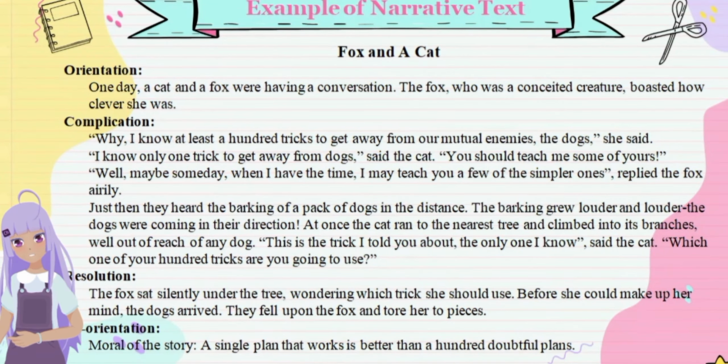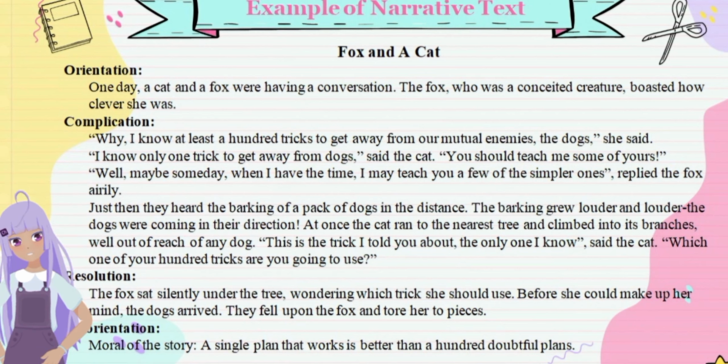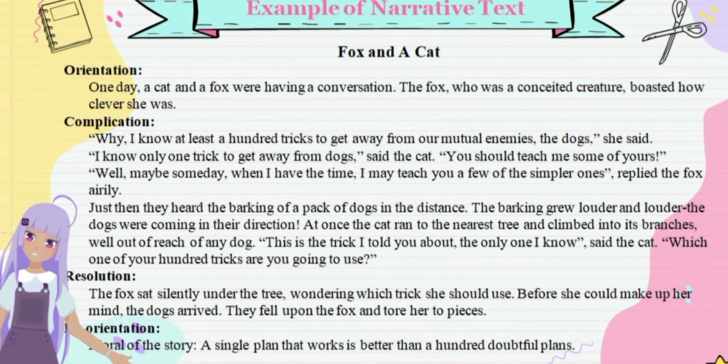Example of narrative text. The title is "The Frog and the Cat." Orientation. One day, a cat and a frog were having a conversation. The frog, who was a conceited creature, boasted how clever she was.